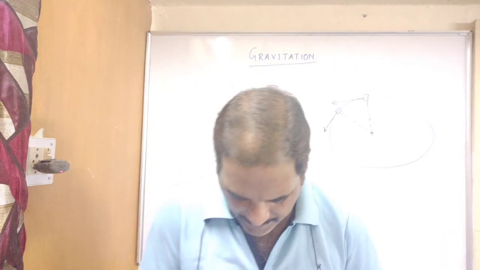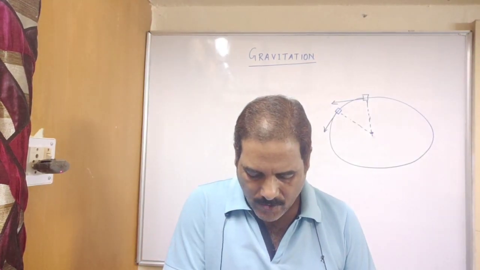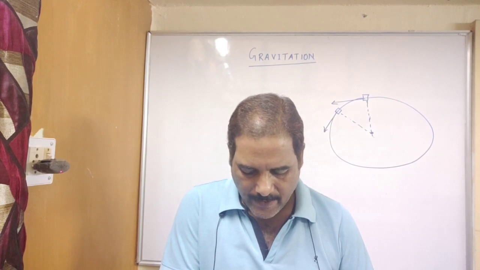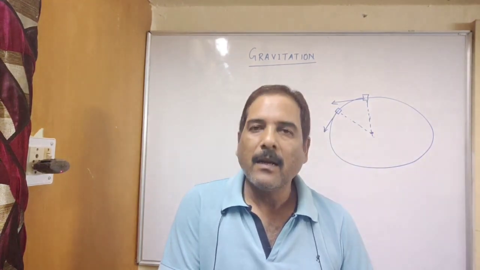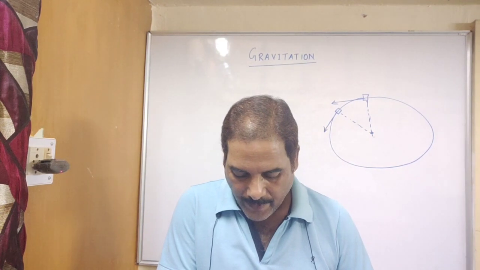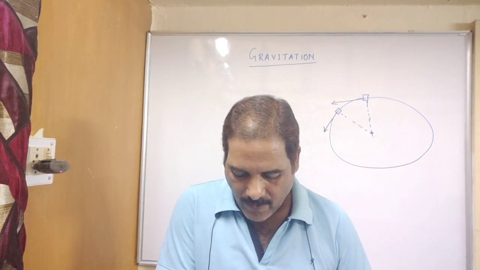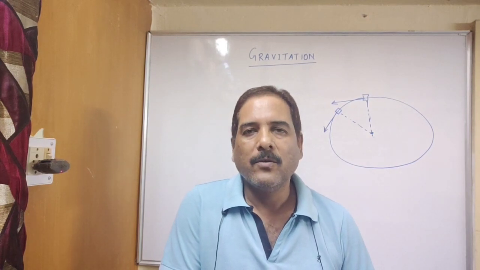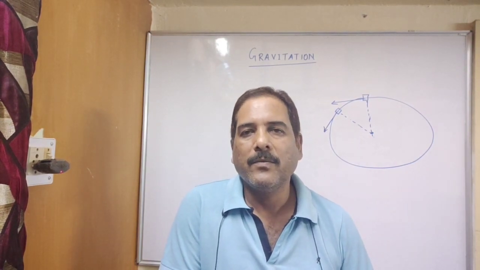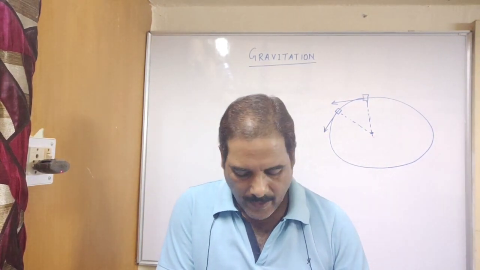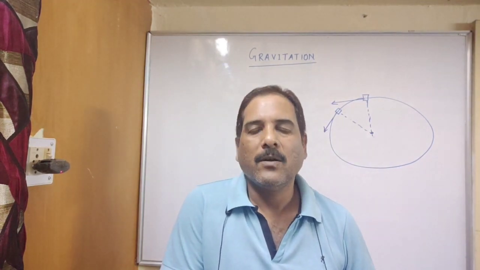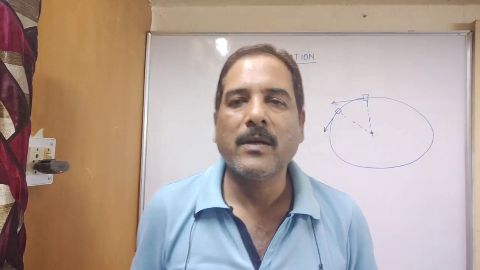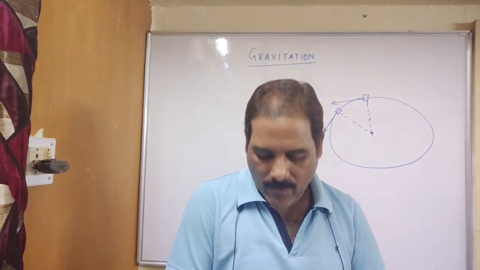Before the thread is released, the stone moves in a circular path with a certain speed and changes direction at every point. The change in direction involves a change in velocity, or acceleration. As we have discussed earlier in uniform circular motion, if the direction is changing while the speed is constant, it means velocity is not constant, because velocity is a vector quantity.